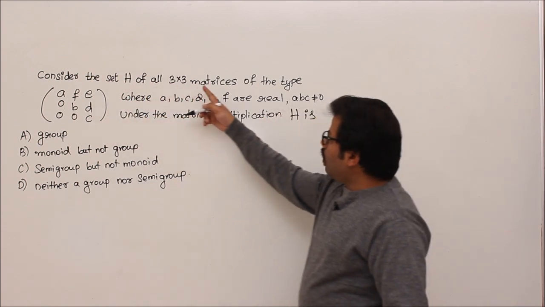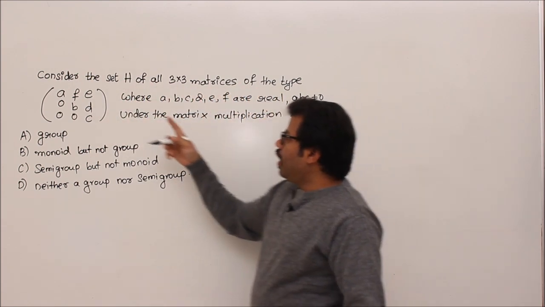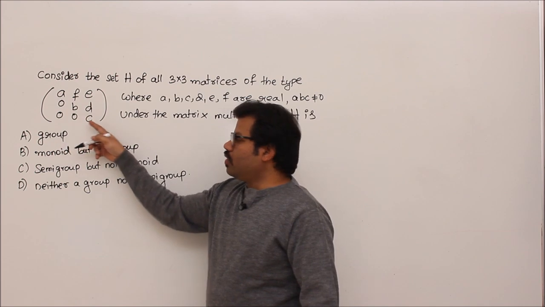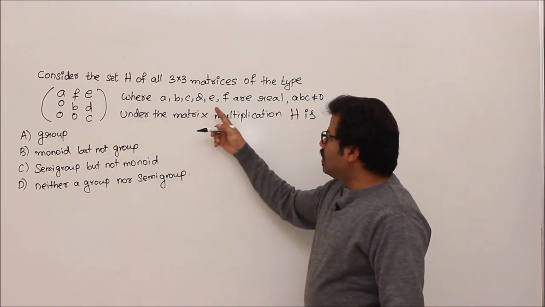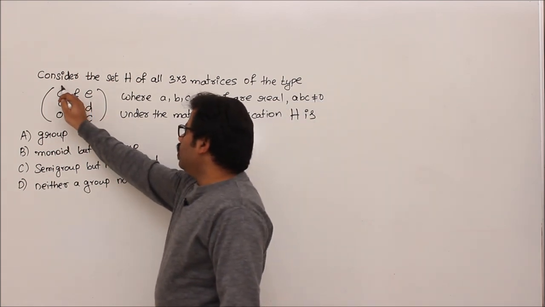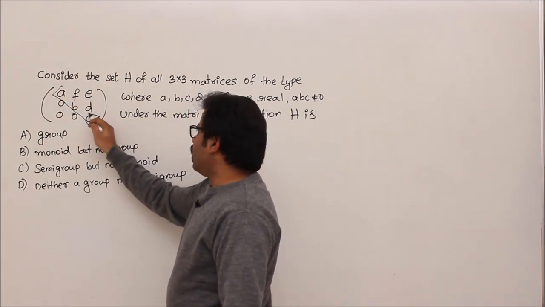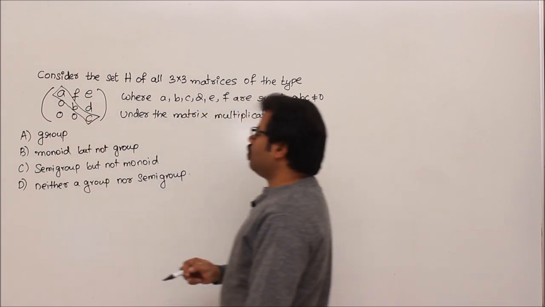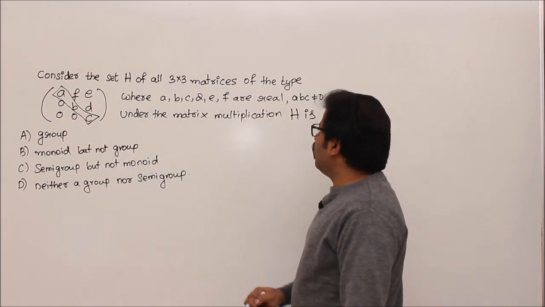Consider the set H of all 3 by 3 matrices of the type [A F E; 0 B D; 0 0 C], where A, B, C, D, E, F are real numbers. Find ABC not equal to 0. See, this diagonal contains A, B, C, right? Their product is not equal to 0. I will tell you the reason why they have given that.